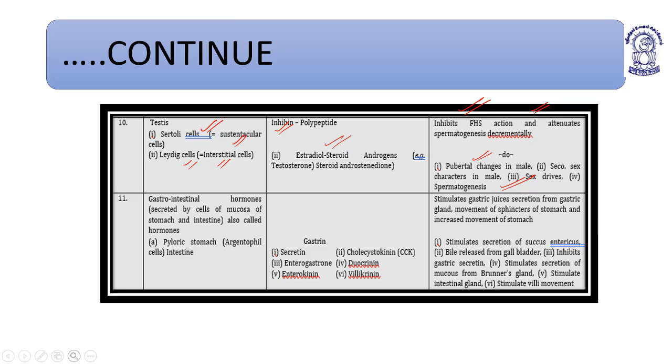So my dear students, I have completed this chapter, the endocrinal system, and now we have enough time to go through the NEET time for this chapter. What I will be doing is first explaining nervous control and locomotion, the remaining chapters of human physiology, and then we will start solving mixed questions on human physiology. That will be very beneficial for us. So go through these slides again and again, and get yourself prepared for the coming examination.